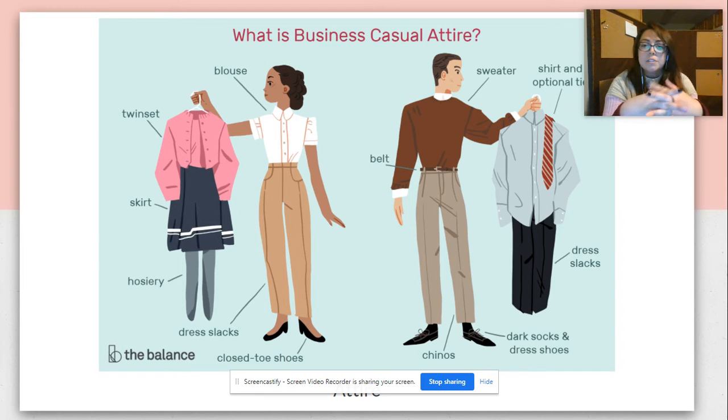They've got some dress slacks, closed-toed shoes, no flip-flops, ladies, no Uggs either. For men, it's usually dress slacks, dress shoes, a belt, and your belt color has to match your shoe color. So if you're wearing black shoes, you have to wear a black belt. If you're wearing brown shoes, wear a brown belt. A sweater or a button-down shirt would be just fine.